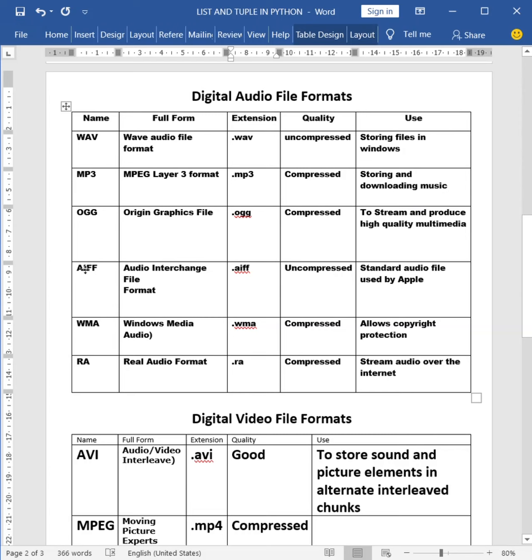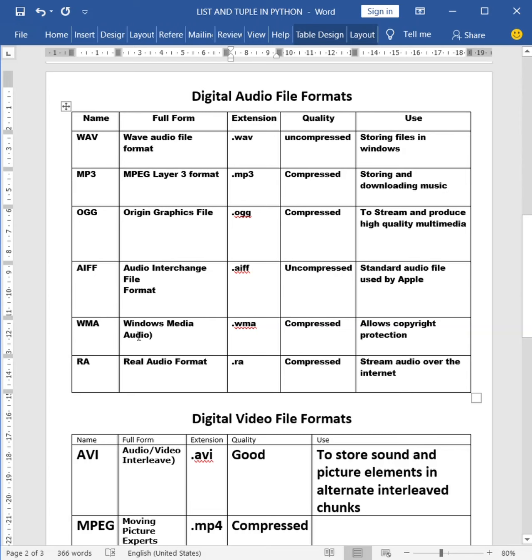The next format is AIFF, Audio Interchange File Format. Its extension is .aiff. It's an uncompressed format which is used by the Apple company. It's a standard audio file format which is used by Apple.